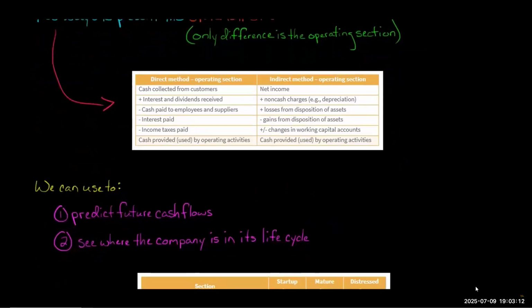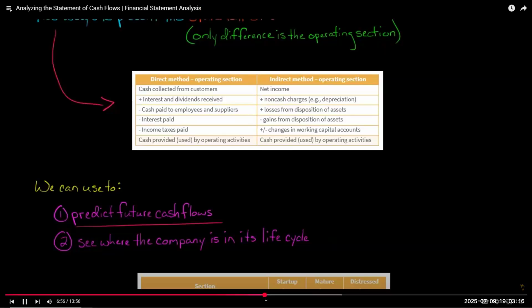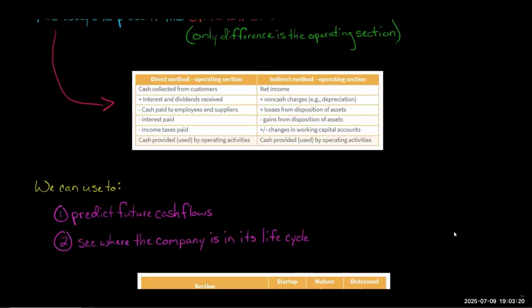Now, again, what are we doing with the statement of cash flow here? Well, we're trying to predict future cash flows for the company. Why would we care about future cash flows? Well, one way to value a company is using a discounted cash flow, right? So we can do DCF analysis. We'll calculate something called free cash flow for the company, which I'll make other videos on. But we can calculate free cash flow and think of the company as a stream of cash flows into the future and discount those cash flows back to present value, add them all up, and you basically have an estimated value of the firm. You can also think about the company's ability to pay dividends.